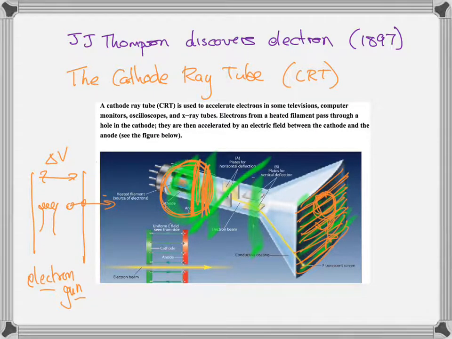So just to reiterate, the electron gun is just a filament and a voltage difference to accelerate those electrons, and a hole in one of the plates so that they can keep going, and so you can shoot them like a gun. Boom, electrons.